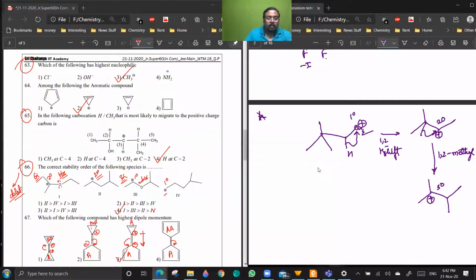Sir, I did not understand. Could you explain it once again? See, this is a 1 degree carbocation. If this hydrogen, along with its bonding pair of electrons, shifts here, then it gives a 2 degree carbocation. If this methyl group with its bonding pair of electrons shifts here, the carbon here will have 3 bonds, so the plus charge will be there. So carbocation rearrangement takes place to give a more stable carbocation.